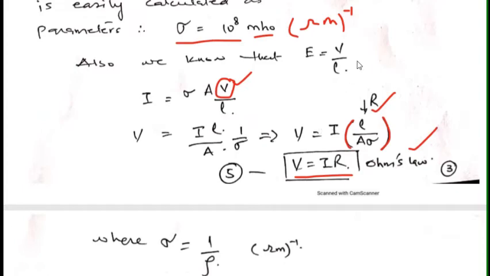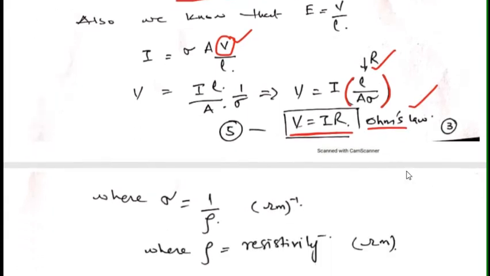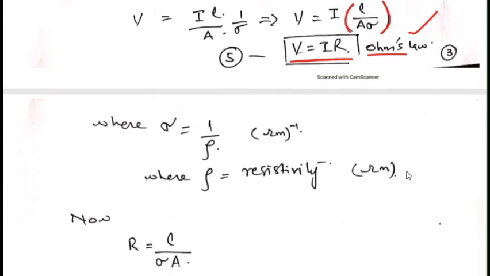So starting with a simple copper wire and defining its different parameters and replacing one with another, finally we arrive at this form, which gives me Ohm's law. So equation 5 is V is equal to IR.